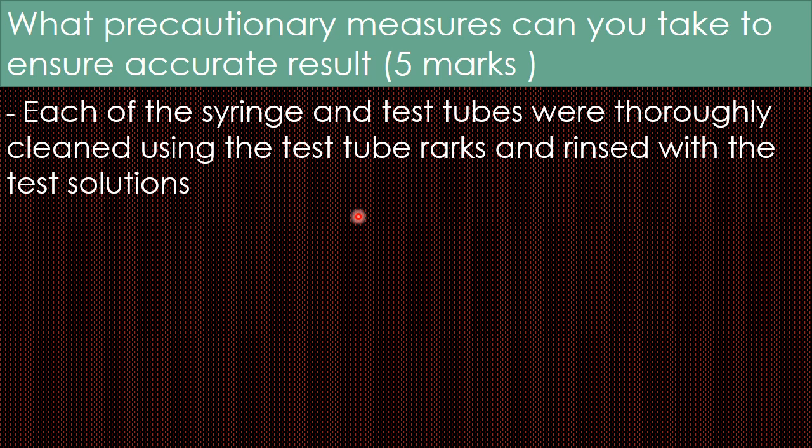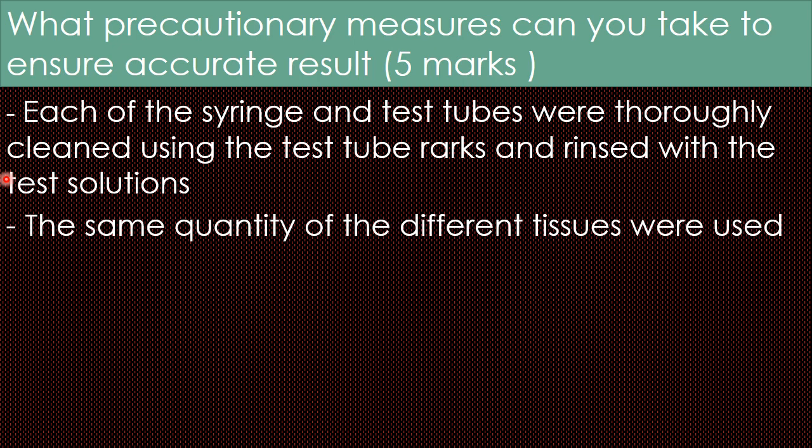Remember, guys, don't forget that we are to add equal volumes of water. The moment you don't add equal volumes of water, your results will become faulty. You won't have good conclusions to draw at the end. Good. Then friends, the next point will simply tell them that the same quantity of the different tissues were used.